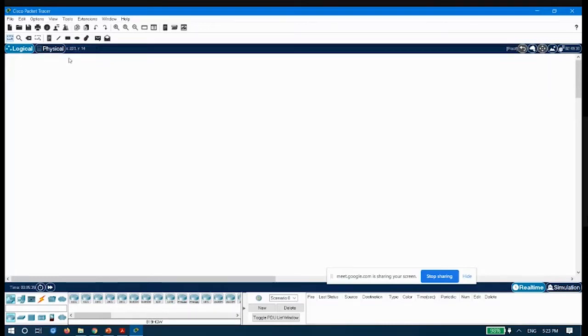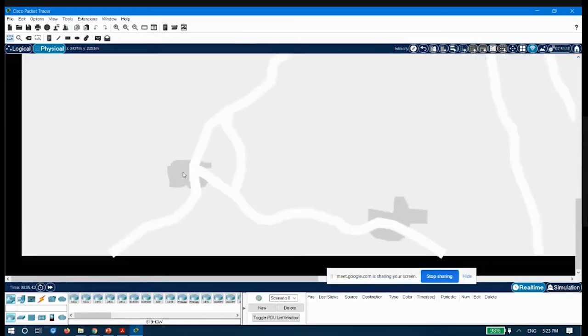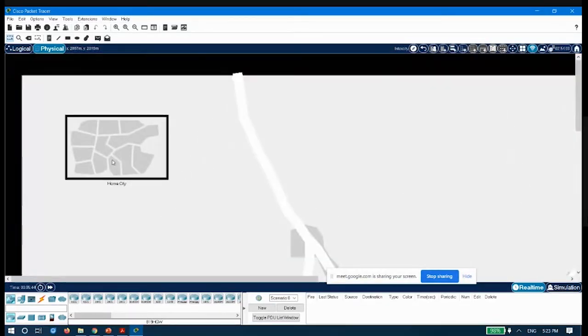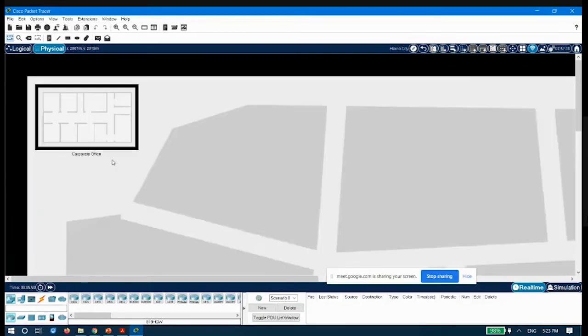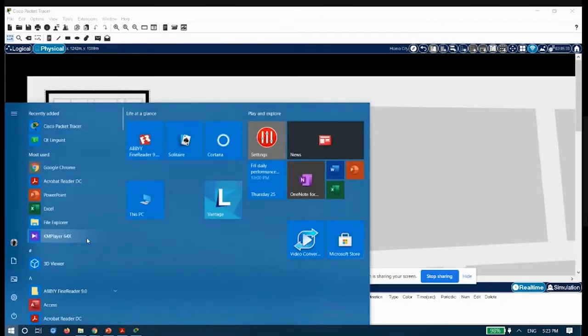Let us first go to the physical layout. In the physical layout, you could see we are again at the intercity, and our home city is located. As you know, the IoT network is a home area network, which is there in the periphery of a house. Here we have our corporate office, but we basically need a house. So let us go and add a house here. Let me use the magnifier.